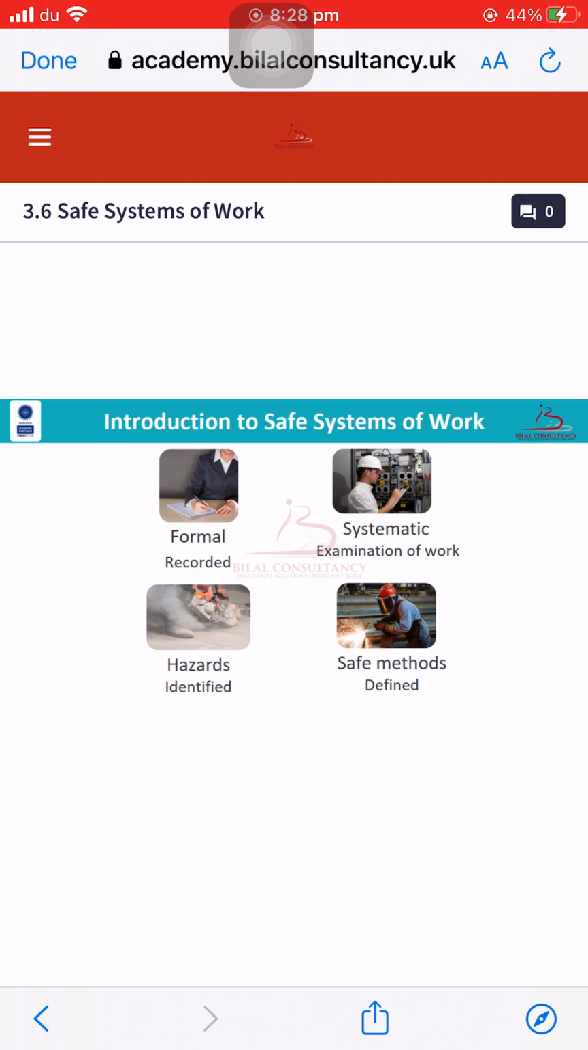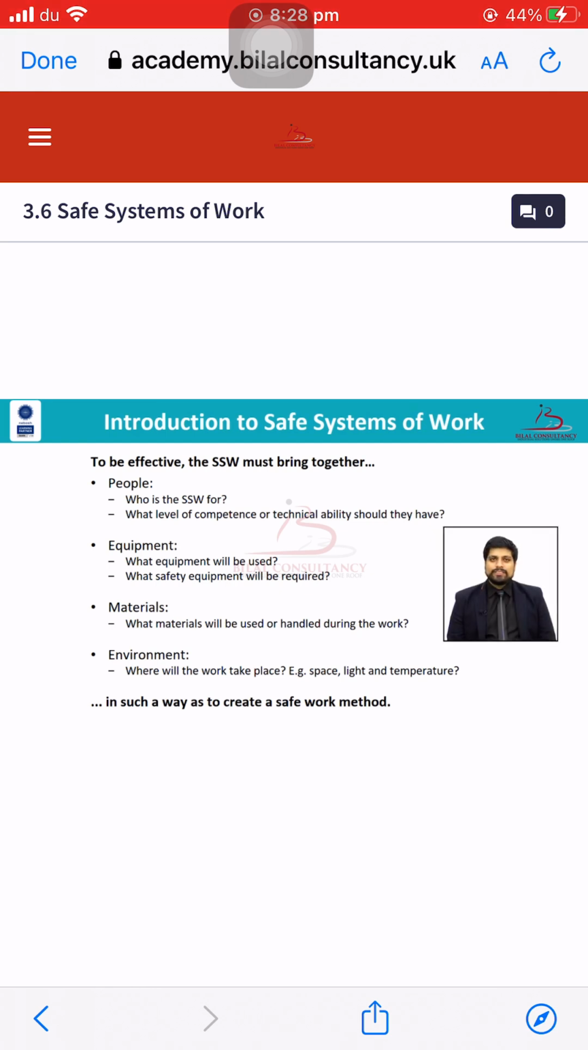Moving on to the next topic, which is how we can make our safe system of work effective. There are some aspects which need to be included in the safe system of work so that we can make it effective. What are those aspects? These aspects are people. We need to identify who the safe system of work is for, and what the level of competence or technical ability is that people have.